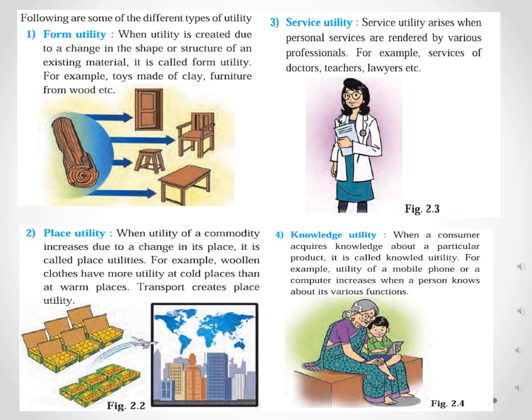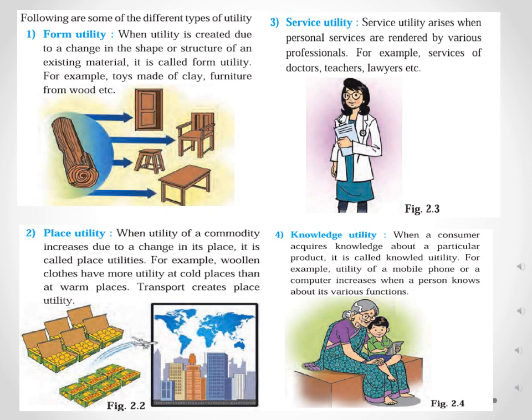For example, toys are also made with the help of clay. Here is another example, the toys which we can make with the help of clay. The usefulness of clay will be more because of toys. Same like dresses, we make with the help of different kinds of fabrics like cotton, rayon, silk, khadi. These all are fabrics, and the clothes like sarees, dresses, t-shirts, pants are the final goods, final products which we can make with the help of fabrics.